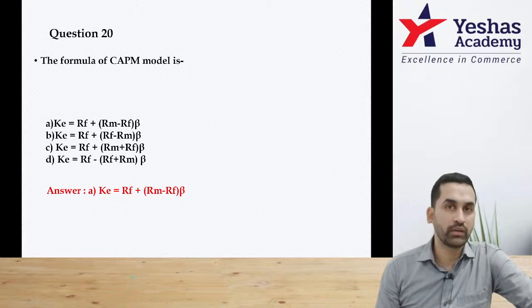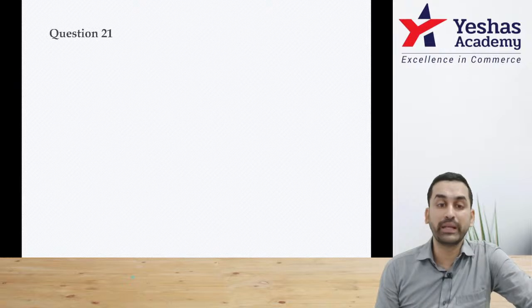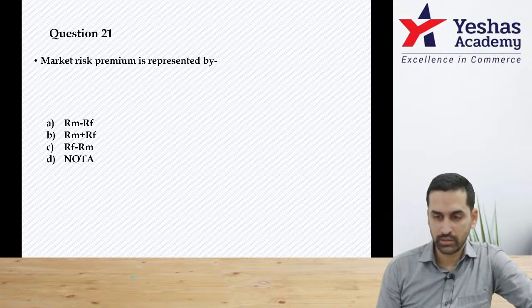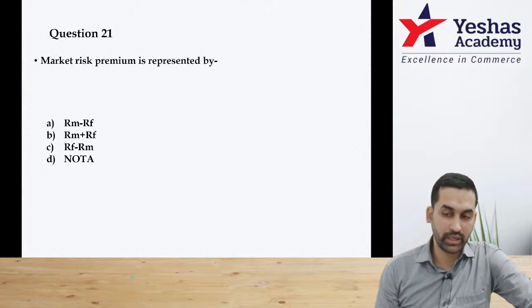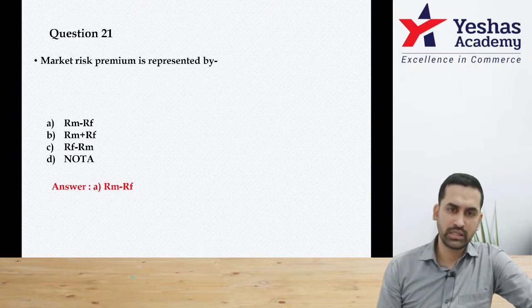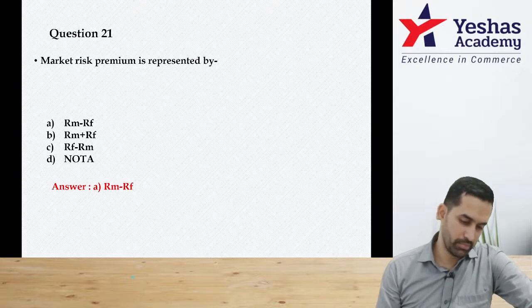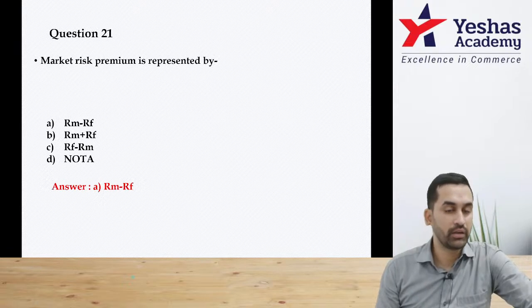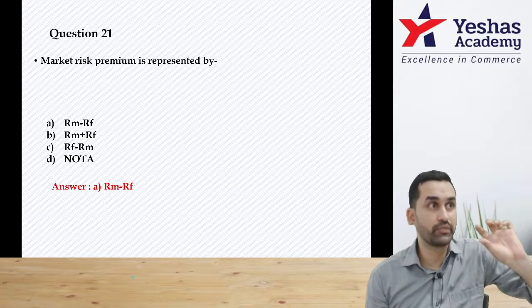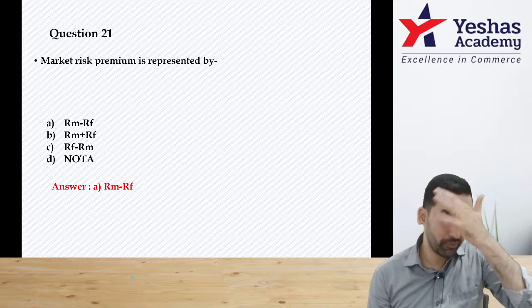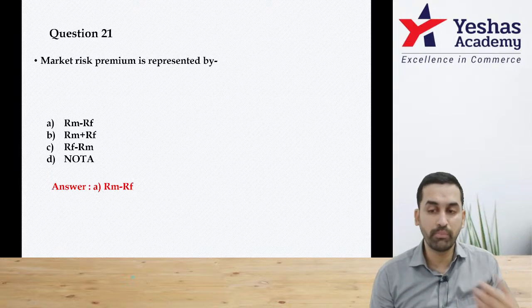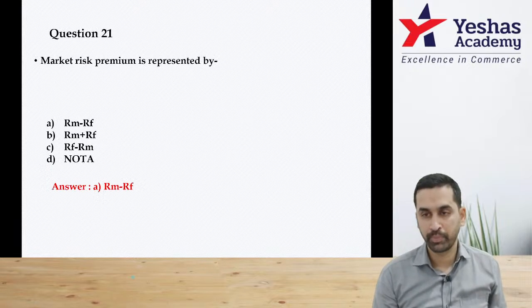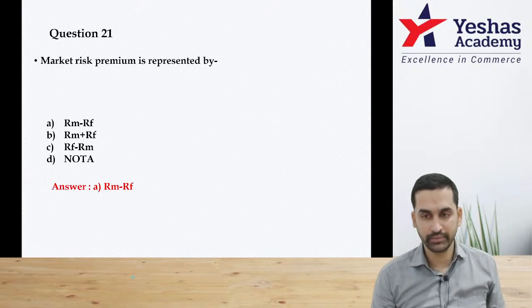RM is market rate of return. RF is risk free. Do you remember RM minus RF was called risk premium? That itself is question 21. Market risk premium is represented by RM minus RF. Compared to risk free, how much extra am I getting if I invest in market? That's why it's called market risk premium. Hope you're understanding. Next one.